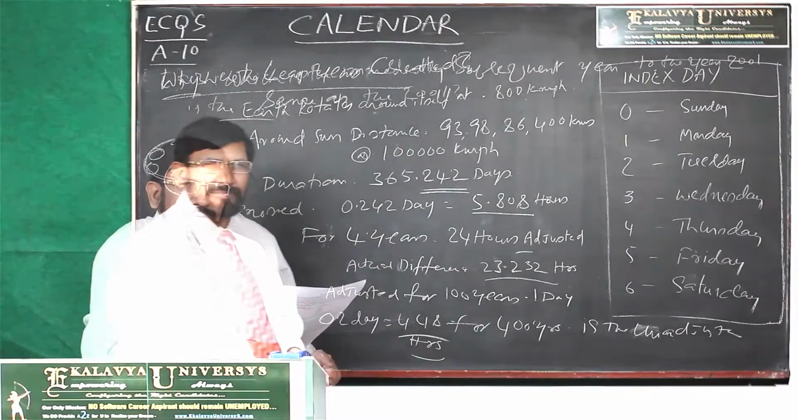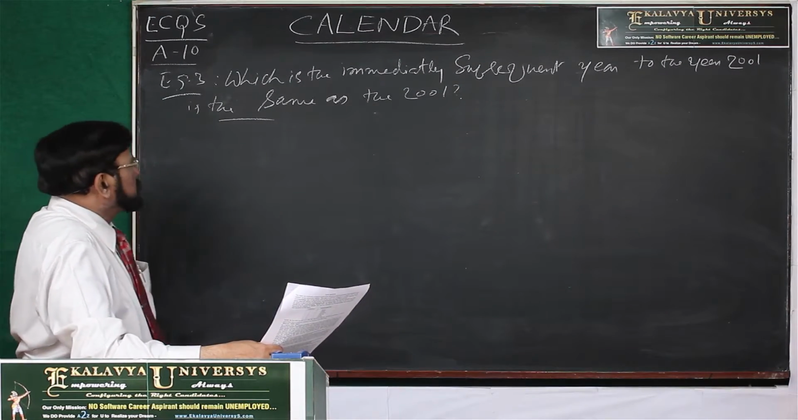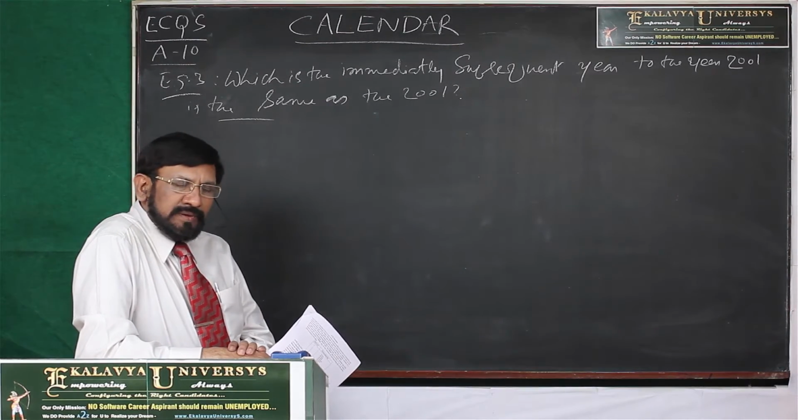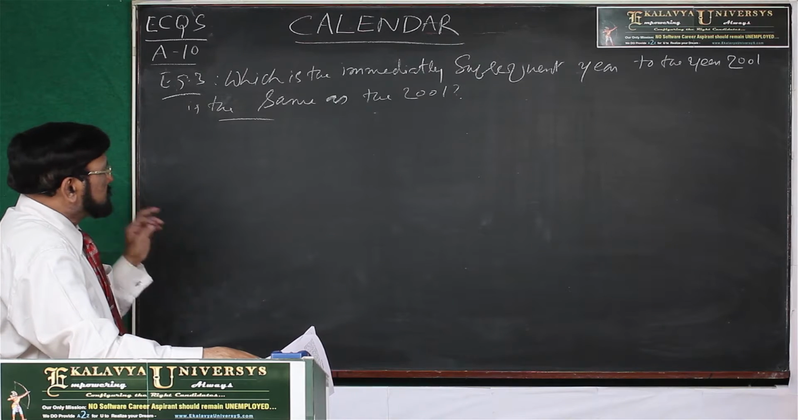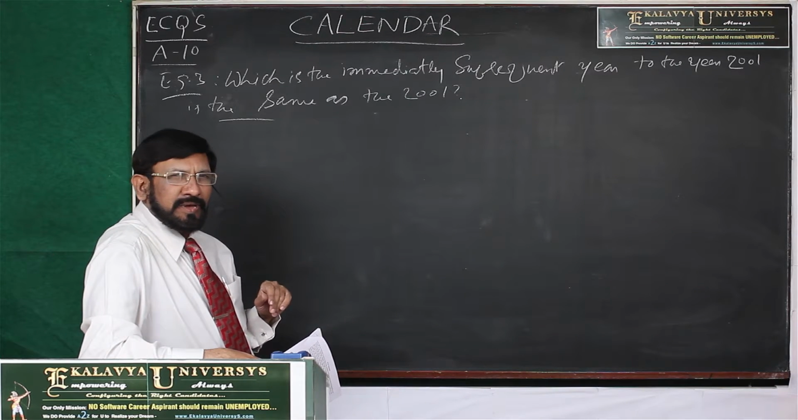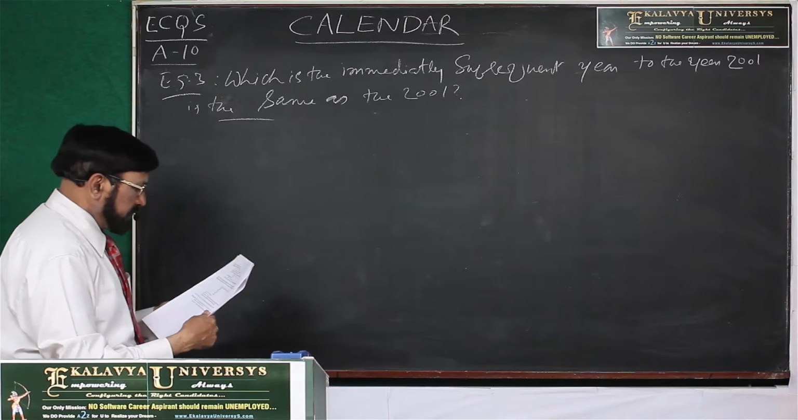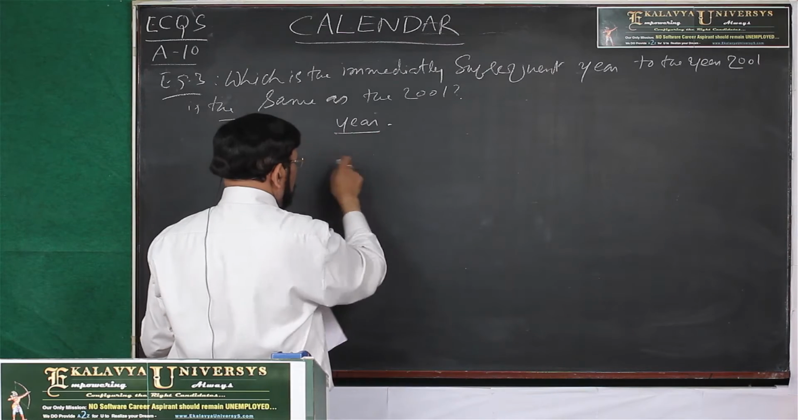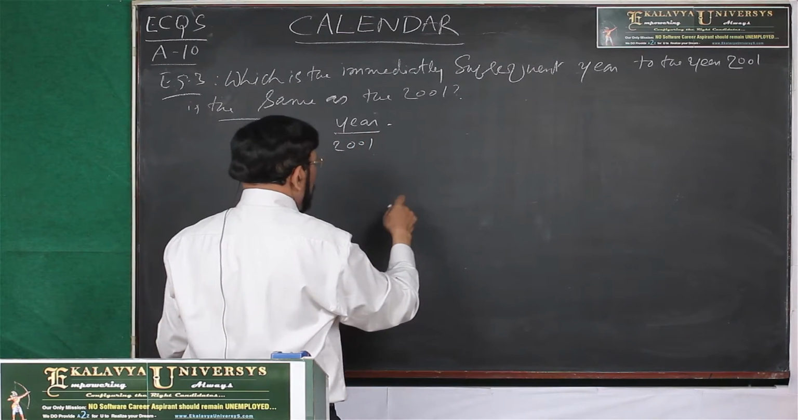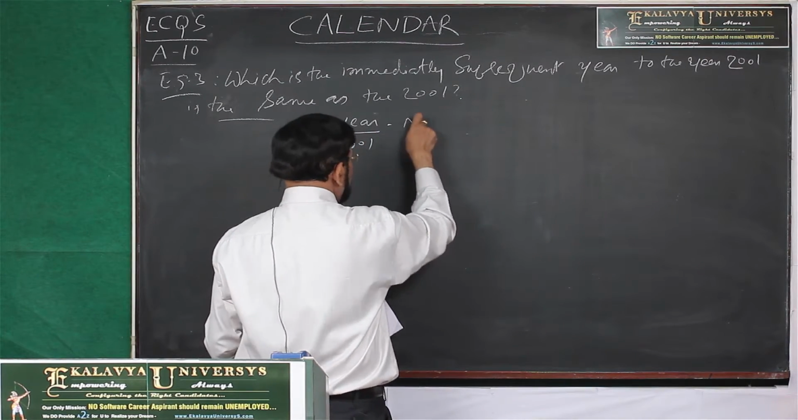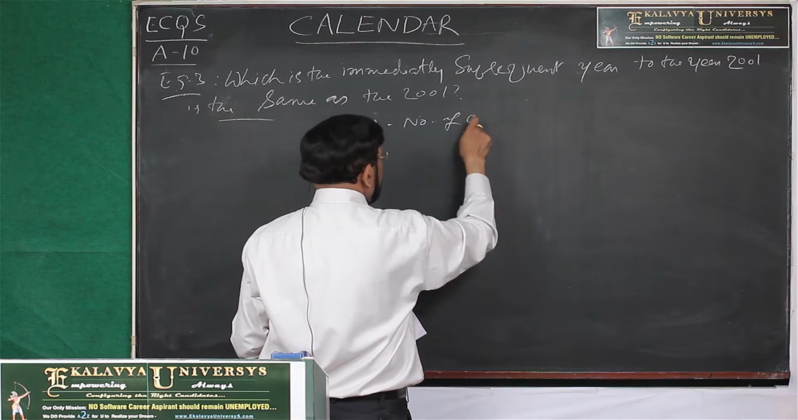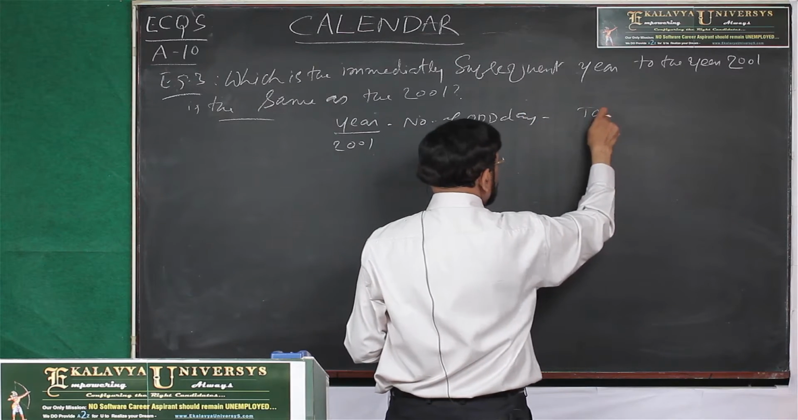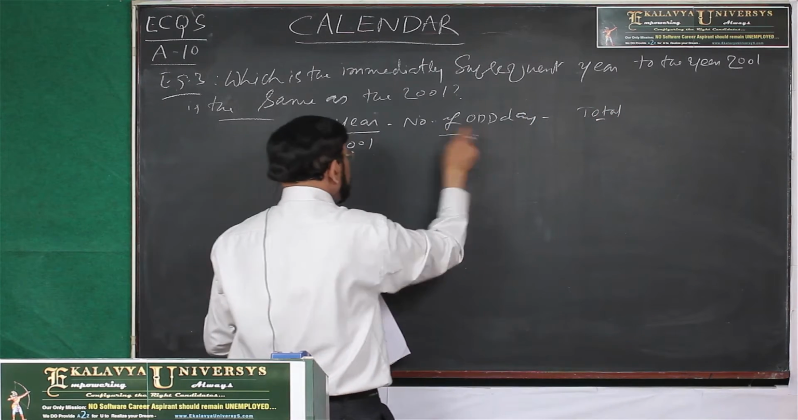Now, example number 3. Which is the immediately subsequent year to the year 2001 that is the same as 2001? That we have to calculate. For this, a simple technique is there. You take years from 2001 and count the odd days, and you find the total number of odd days. By that you can find out.